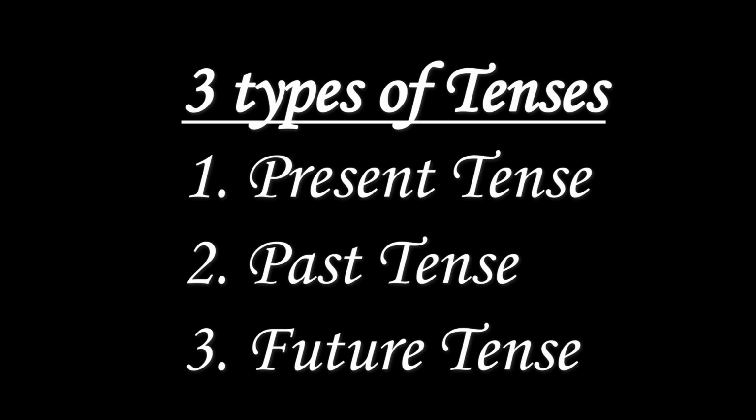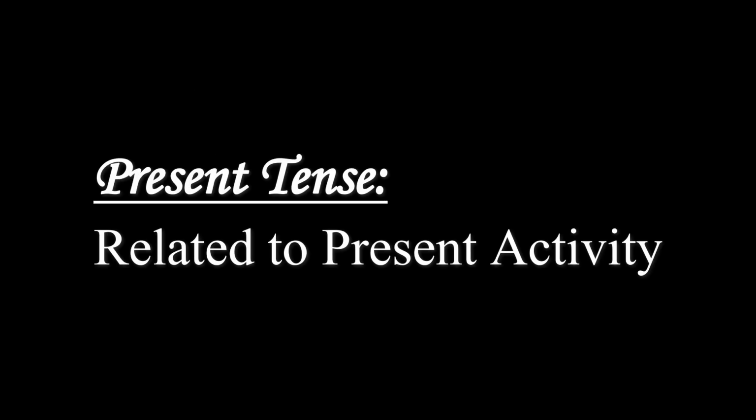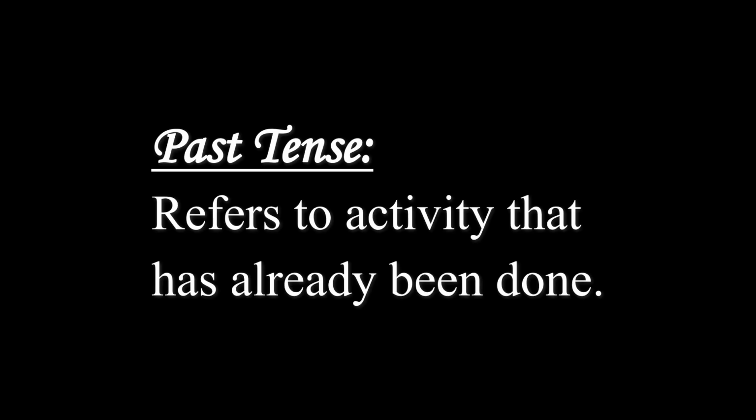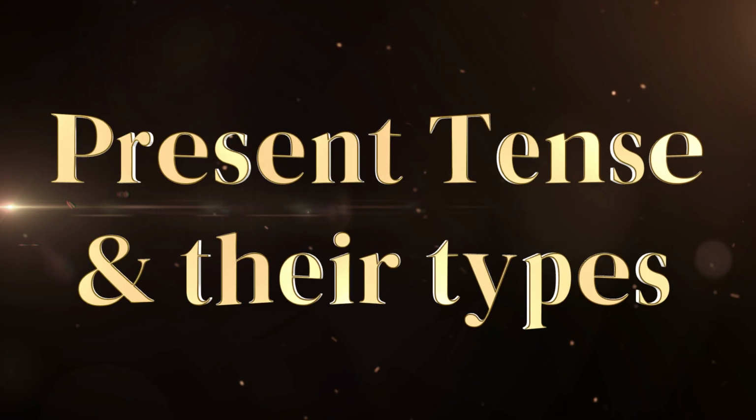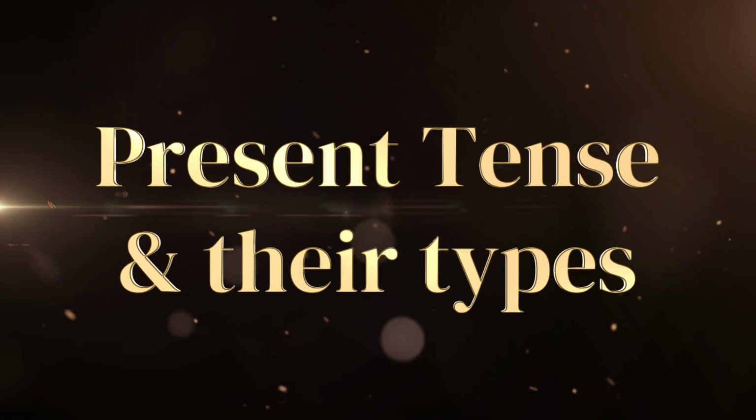There are three major categories of tenses. First one, present tense. Second one, past tense. Third one, future tense. As the names themselves suggest, the present tense is about something related to the present activity, whereas past tense refers to activity that has already been done. And lastly, future tense means an activity that will be performed in the future. This video will cover the first category of tense, which is present tense.